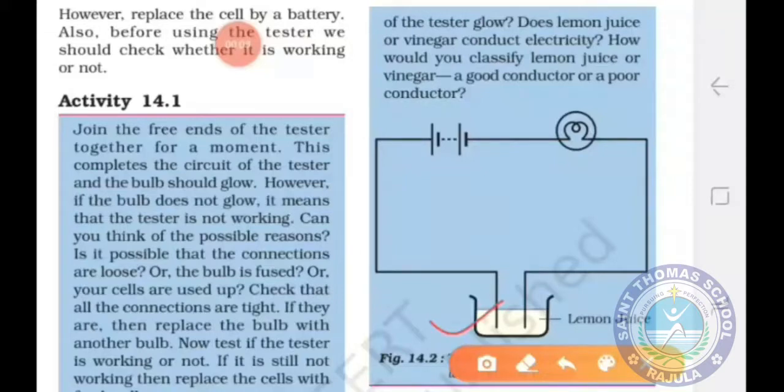Okay. Now you have to dip the free end of the tester in the lemon juice solution. Then you will observe that bulb glows. So this activity proves that lemon juice is a good conductor of electricity. And you know that lemon juice is an acidic solution. Okay, means it is acidic in nature. So when you dip the free end of the tester in the lemon juice solution, then circuit becomes complete. Okay, that's why bulb is glowing.